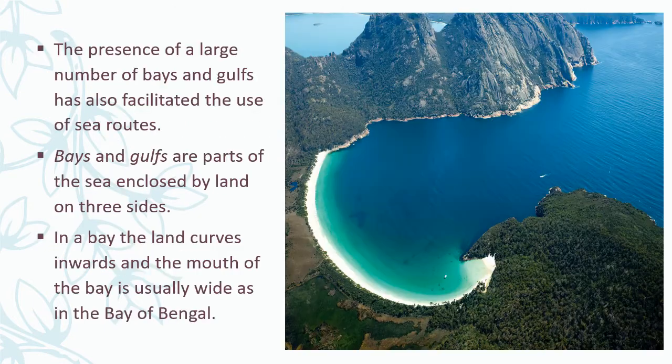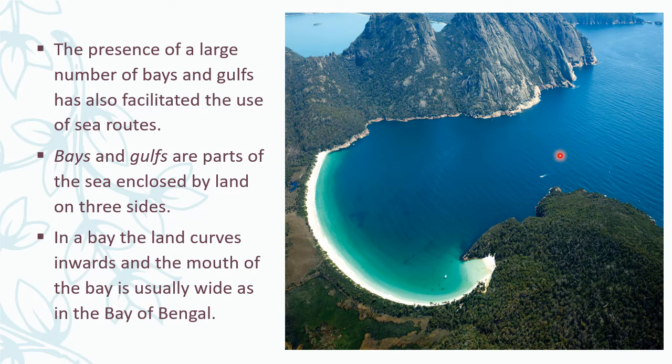And you see the presence of a large number of bays. Why did they utilize the sea routes? Another important advantage for Europe is that Europe has many bays and gulfs, which facilitate the sea routes. What are bays and gulfs? Bays and gulfs are parts of the sea enclosed by land on three sides. Here you see that this is a bay. Here is one land part, this is the second, and the third side. In all three directions it is enclosed by land, and only on the other side is it connected with water.